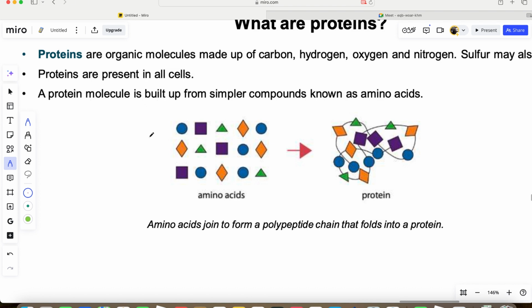A protein molecule is built up from simple compounds known as amino acids, which we already explained. Amino acids add onto each other, and amino acids are all different shapes and sizes. They add onto each other to form a chain, which is called the protein.